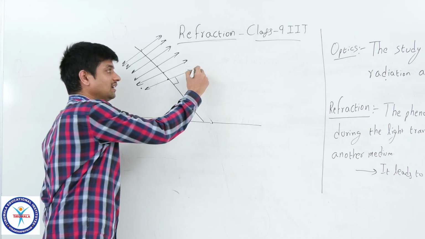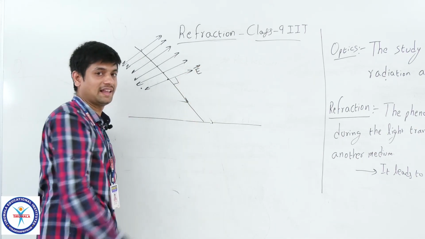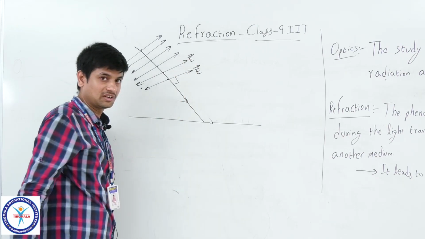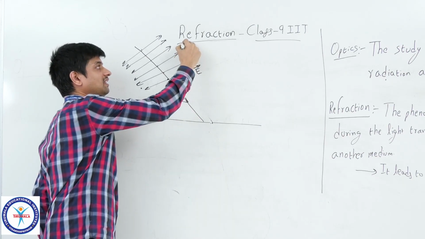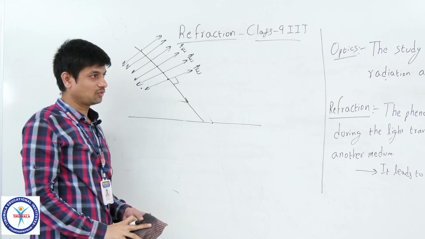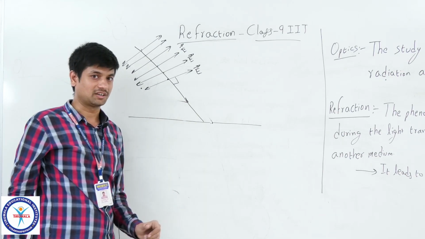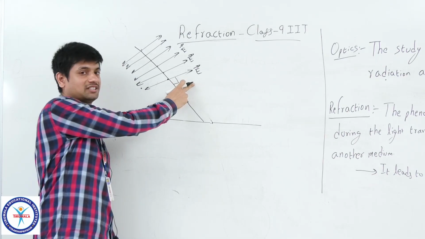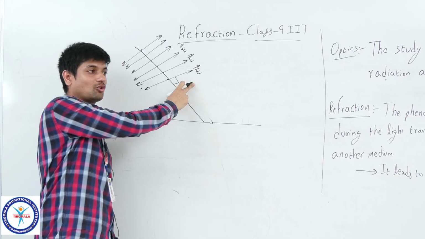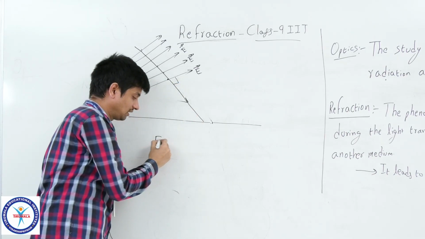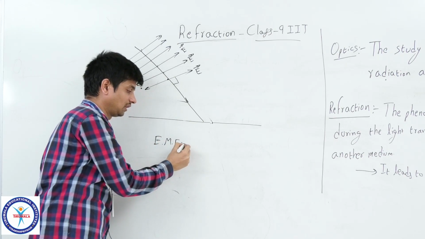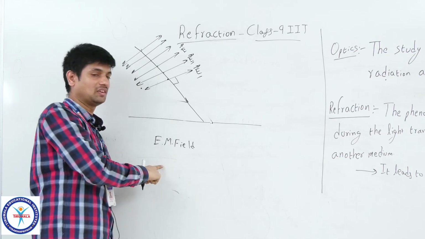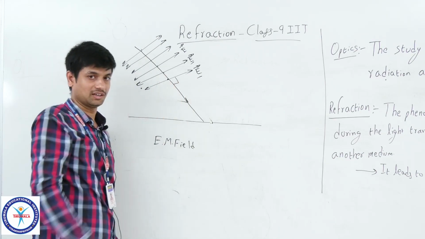So you can see here you can have one electric field disturbance, another electric field disturbance, another electric field disturbance. Here we are taking the concept plane wavefront. Actually I said electric field disturbance, but I used the word electromagnetic field. What does it call? Electromagnetic field. I said here one component of this field disturbance, that is electric field.